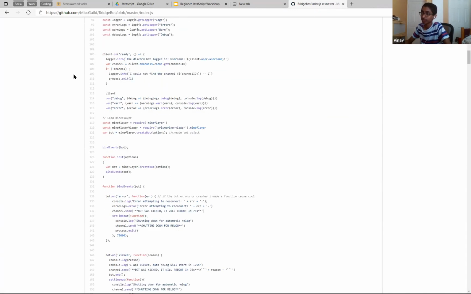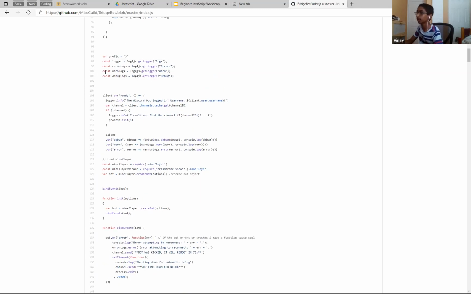So this is a pretty long project, right? And I don't expect you guys to know everything inside it, but I hope you can recognize some things here. So this is called an event listener. You probably don't know what that means, but I just want to say it. And then, look, logger, that's a different thing. So var channel, you can see that. If no channel, that means if there isn't a channel, right? That's just a way to say it.